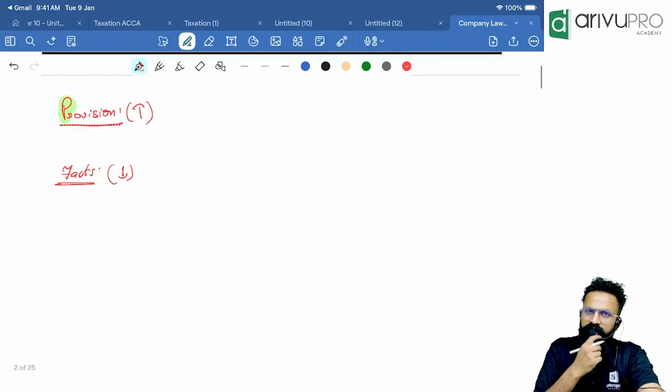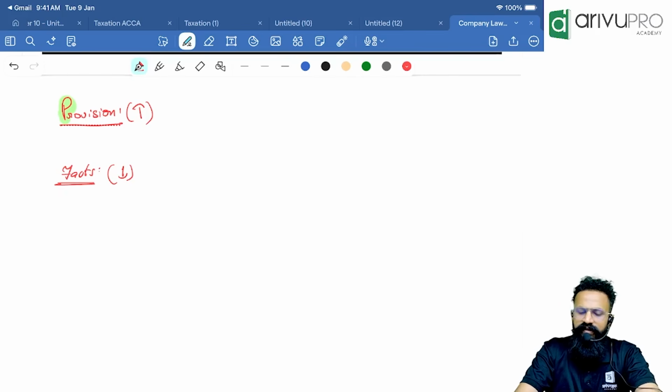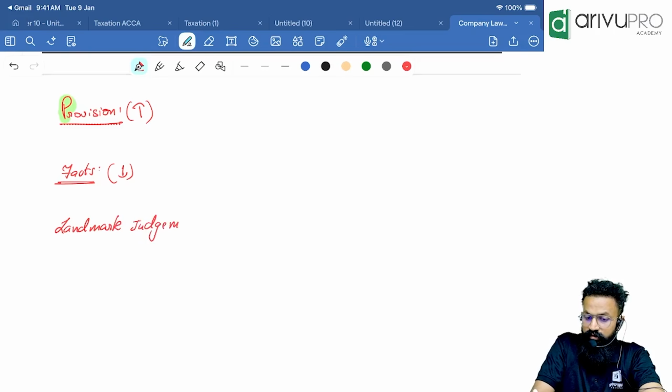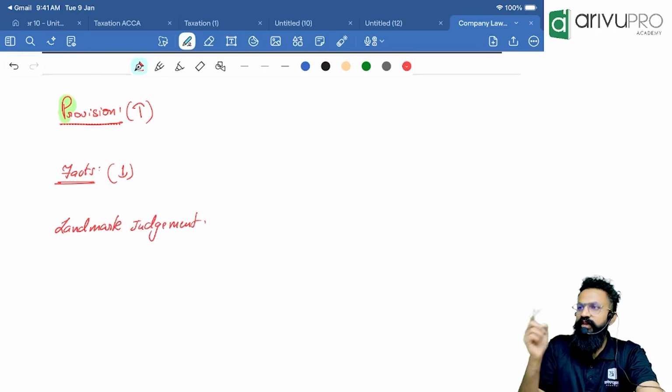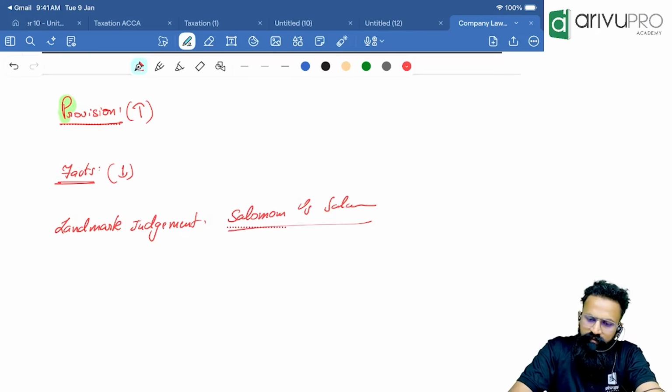Now, what is the third paragraph? If the facts given in the question are similar to any of the case laws you have studied, then try to quote the case law here. I will write it as landmark judgment. If there is any place where you think the question is similar, you can quote the landmark judgment here. In the given case, it is quite clear that the case law they are asking about is Salomon versus Salomon and Company Limited. That is where my case law will go.